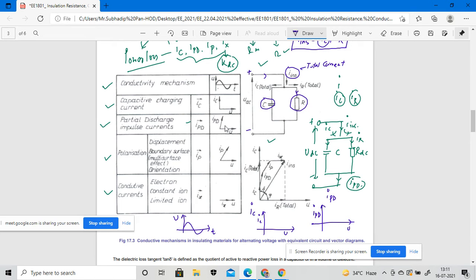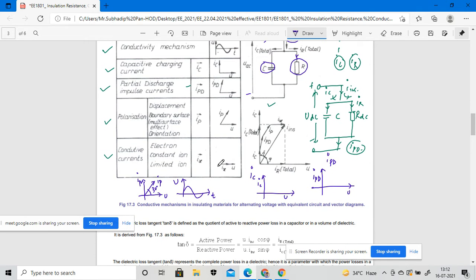And what will be my polarization current? The vector representation should be like this. We are considering the applied voltage on this axis, and the polarization current, which will be considered as IP, on this axis. It will be slightly deferred, at an angle of 30 degrees. So the polarization current vector representation should be like this. And the conductive current, which will be considered as Ix, lies along the axis of the applied voltage, right?